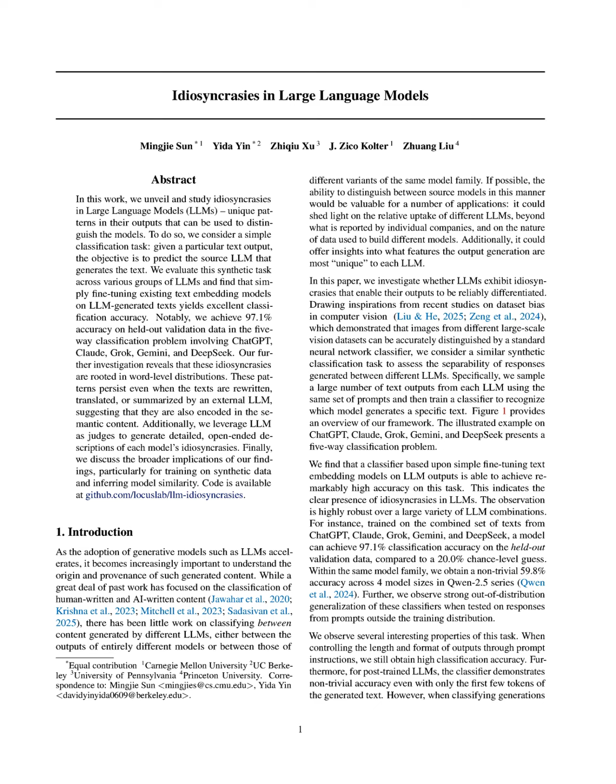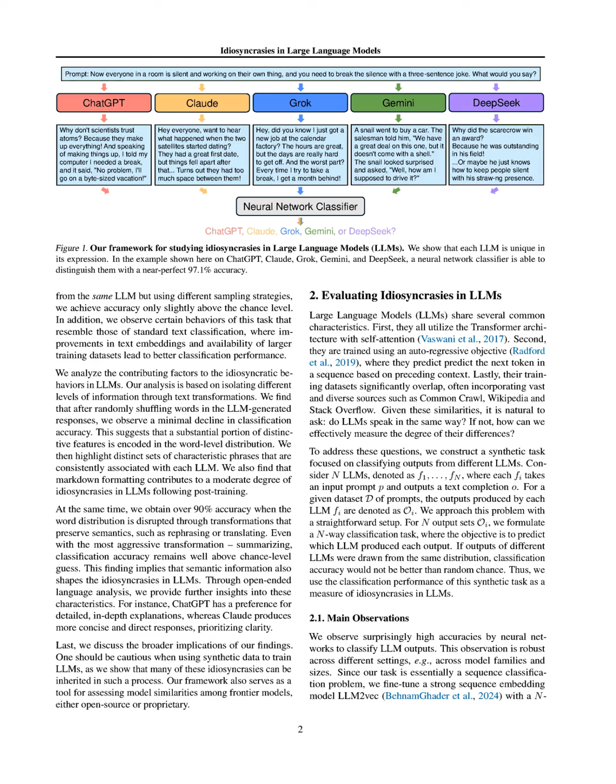Additionally, we tested the classifier's generalization capabilities by evaluating them on out-of-distribution responses from diverse datasets, which demonstrated robust performance, indicating that the classifiers learn transferable patterns rather than overfitting to specific training data. The experiments also included controlled interventions, such as prompt modifications and text transformations, which consistently yielded high classification accuracy, further underscoring the method's robustness in identifying idiosyncrasies across LLM outputs.